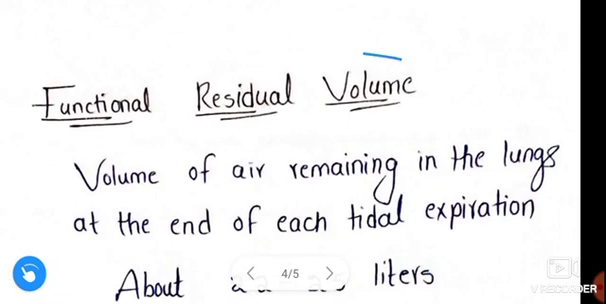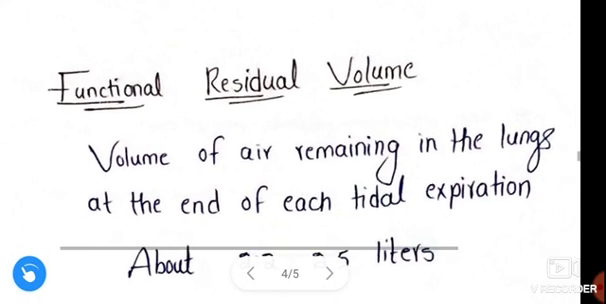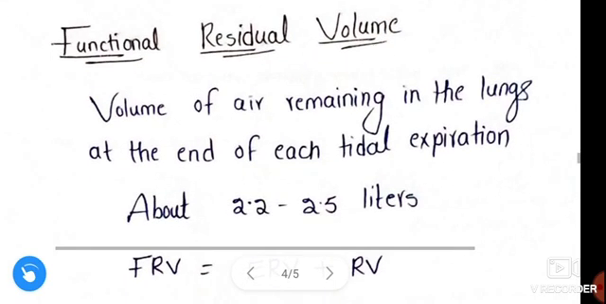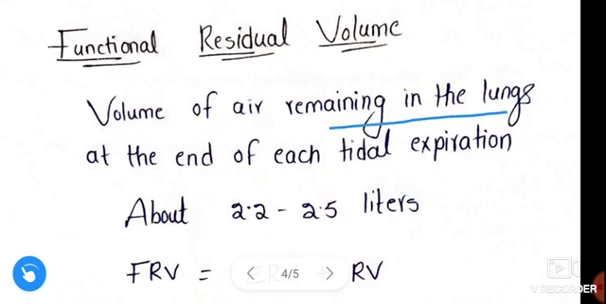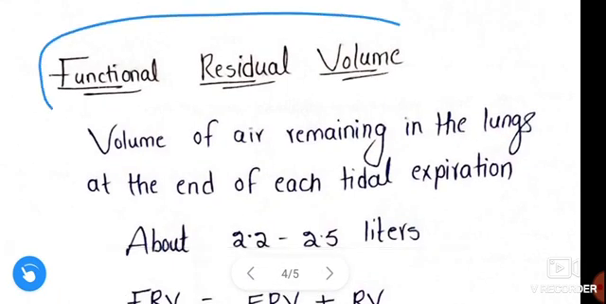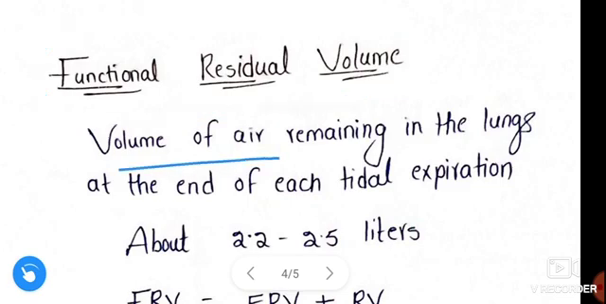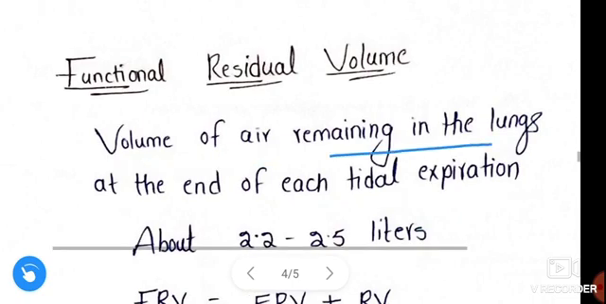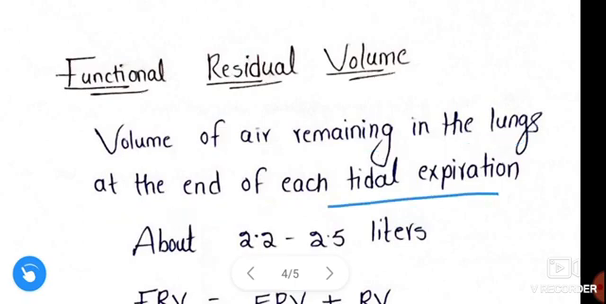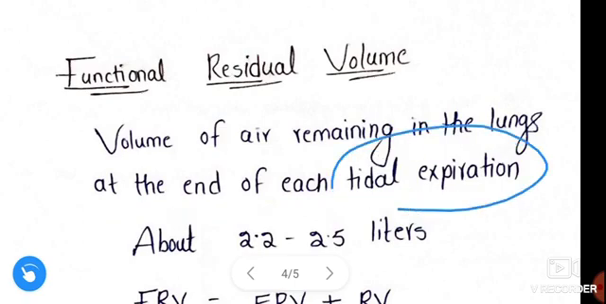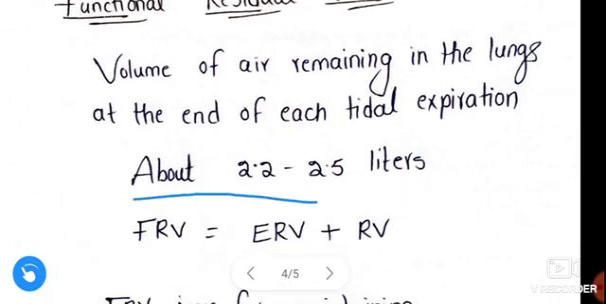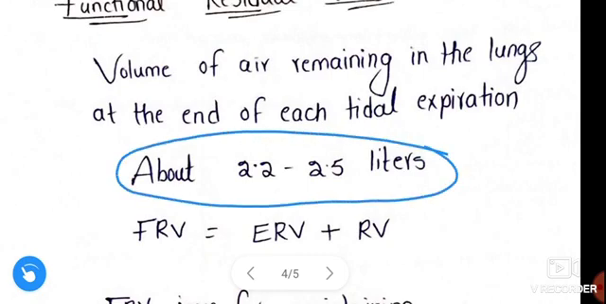Next, functional residual capacity. It is the volume of air remaining in the lungs at the end of each tidal expiration. It is about 2.2 to 2.5 liters.